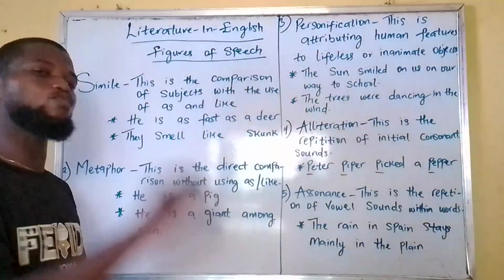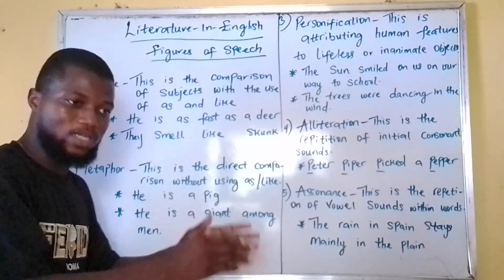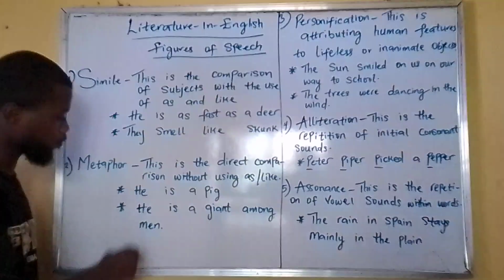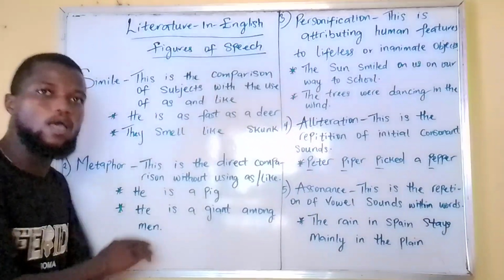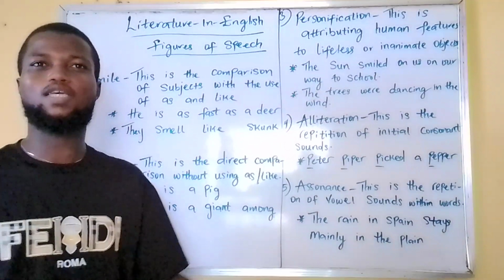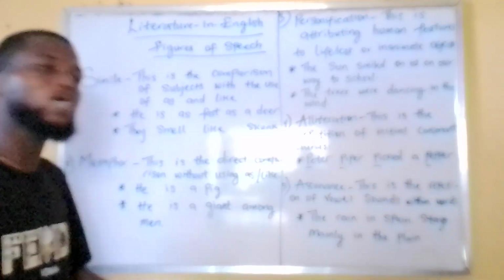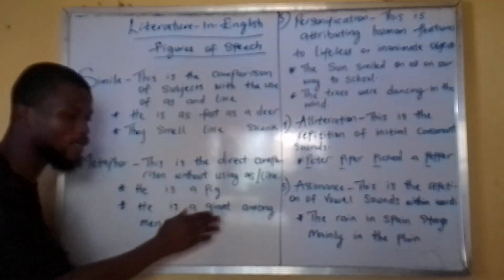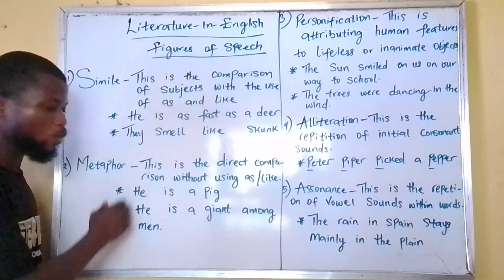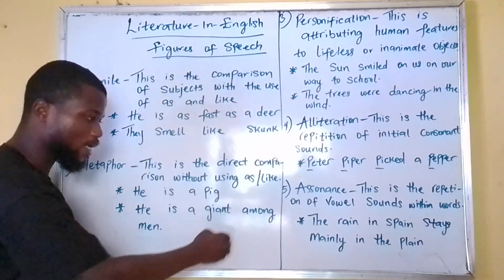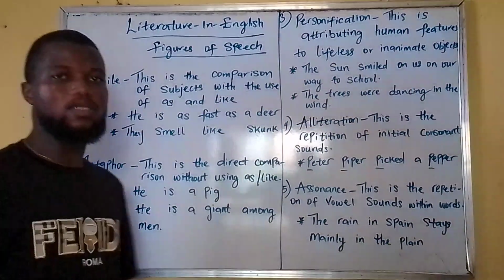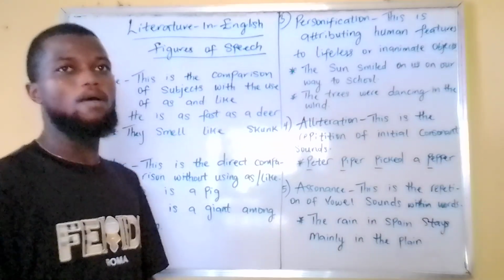So, it is a direct comparison. We are saying this person is this. For example, he is a pig. We are not saying he smells like a pig or he grunts like a pig. We are directly saying that the person is a pig. Now here, we are saying he is a giant among men.